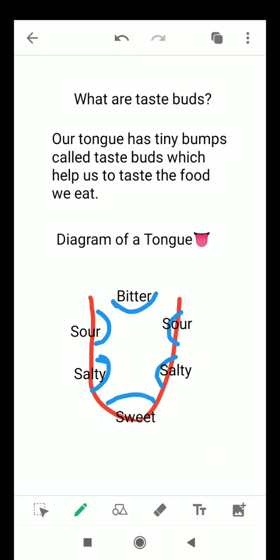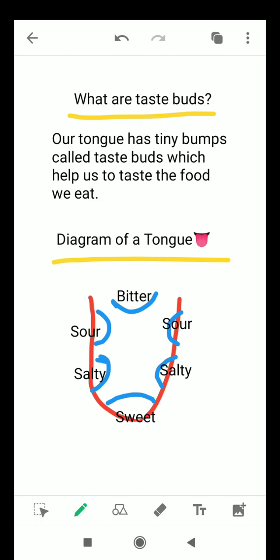So what are taste buds? Our tongue has tiny bumps called taste buds which help us to taste the food we eat. So here is a diagram of tongue. You can draw it as well. So different taste buds, they are located at different areas on the tongue.